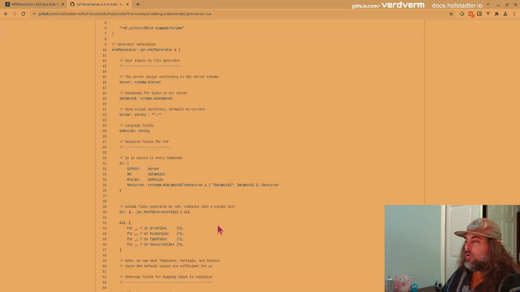So if you go back here, we now have all four of them here. And here you can see where we have our data model here as this data model here. And this is just a Q quirk. When you want to use the same name on the left and right and it's a reference, you just have to put it in quotes, essentially. Otherwise, it thinks this is the reference to back here.